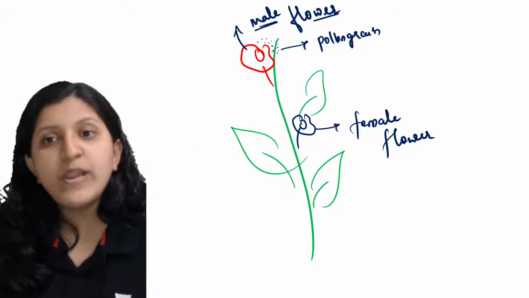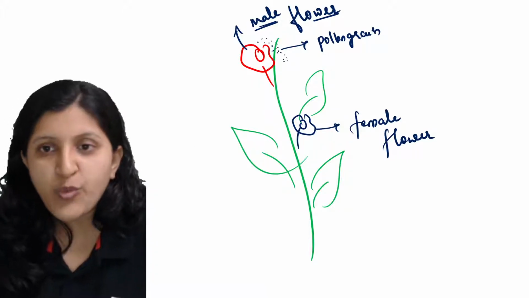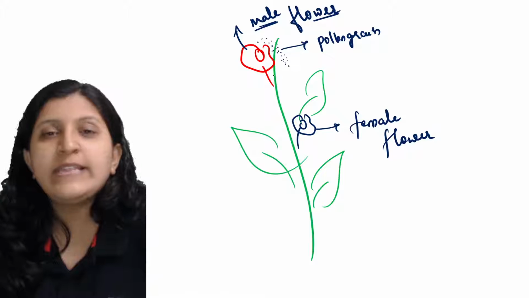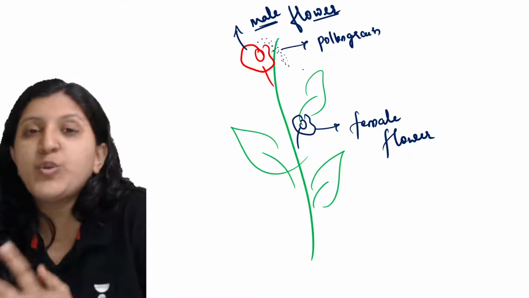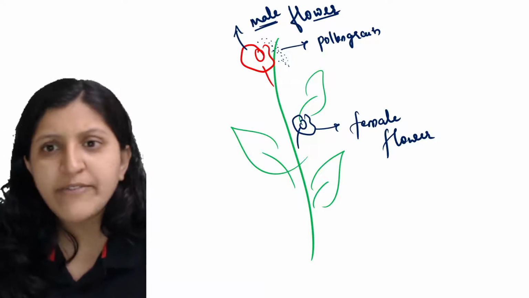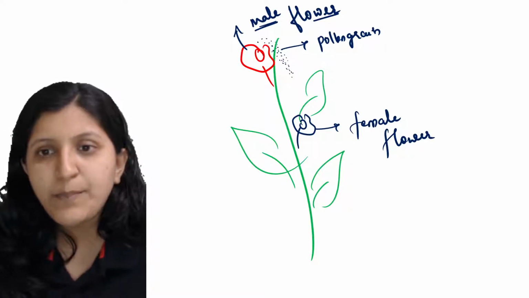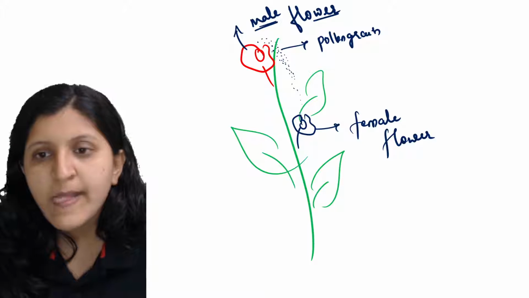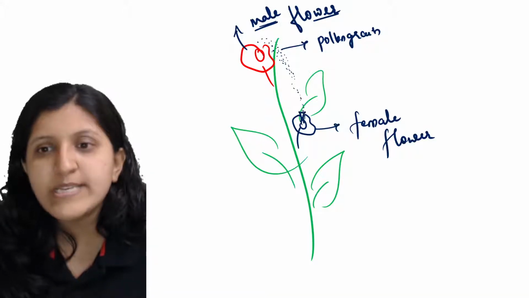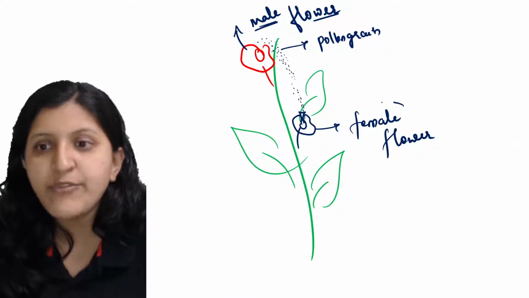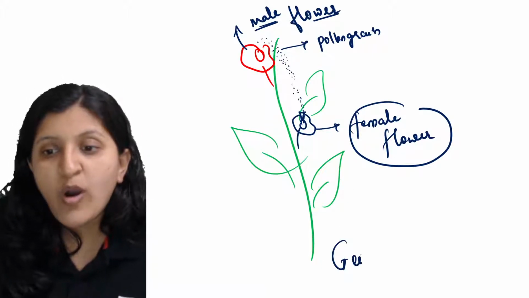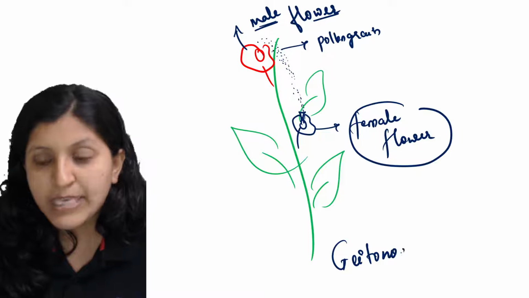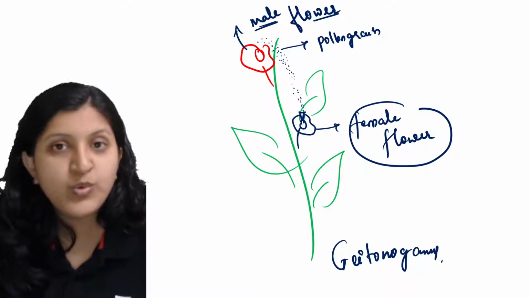These pollen grains have to fall. So where are they falling? Either they can be transferred by an insect, or they can be transferred through the wind as well. Whatever might be the case, the pollen grains are reaching the stigma of this particular flower, which is a female flower. So you can see that this we call Geitonogamy. Why exactly is this Geitonogamy?